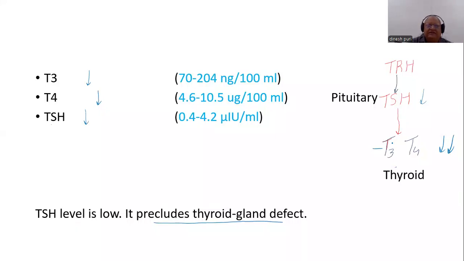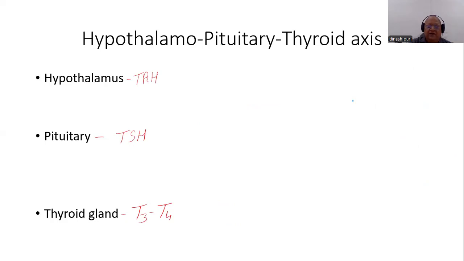And this is exactly what was observed in this patient. The TSH injection resulted in raised T3 and T4. So that conclusively rules out that it is a thyroid gland defect. So the defect lies either in the pituitary or in the hypothalamus.